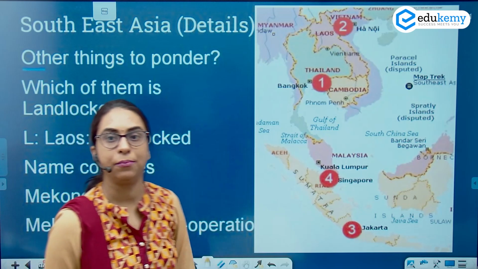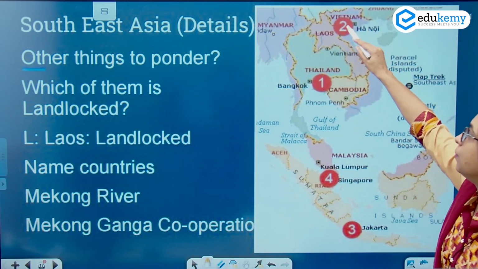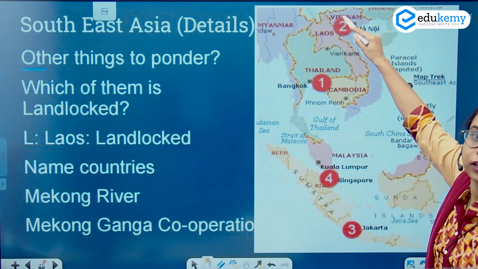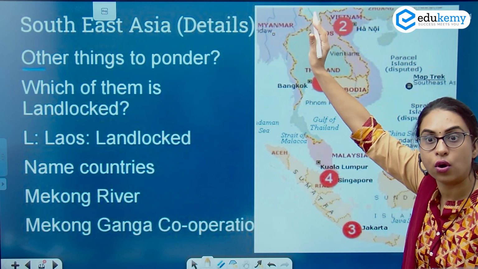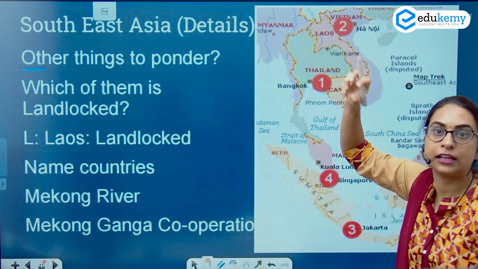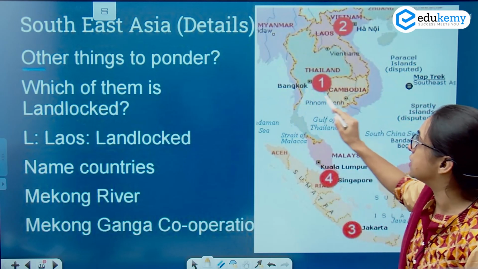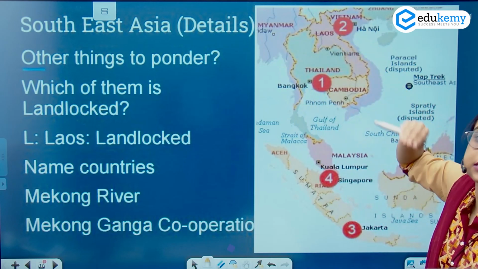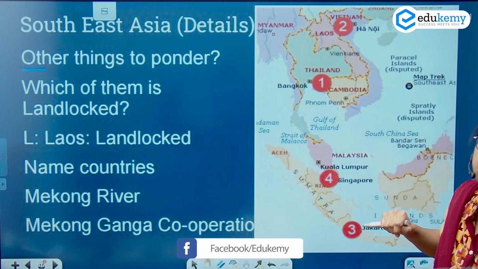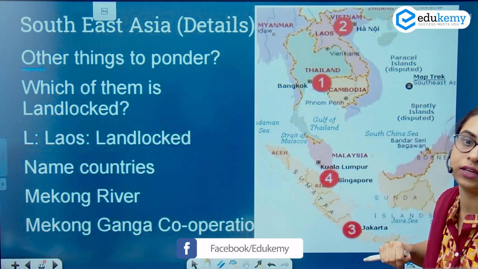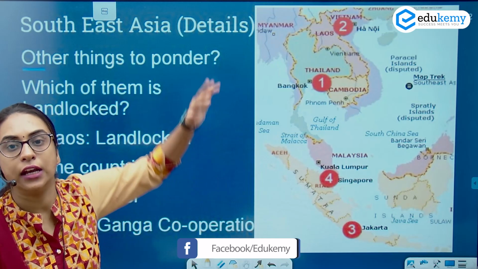If I look at the map here of Southeast Asia, now look at Vietnam, it is here. So the capital of Vietnam, which is Hanoi, will be at the north, the extreme north. The second thing that was asked was Bangkok, which is the capital of Thailand. It is here because Thailand is to the south of Vietnam. Further south of Thailand is your Singapore. Further south of Singapore is the Indonesian region. That you have to remember.